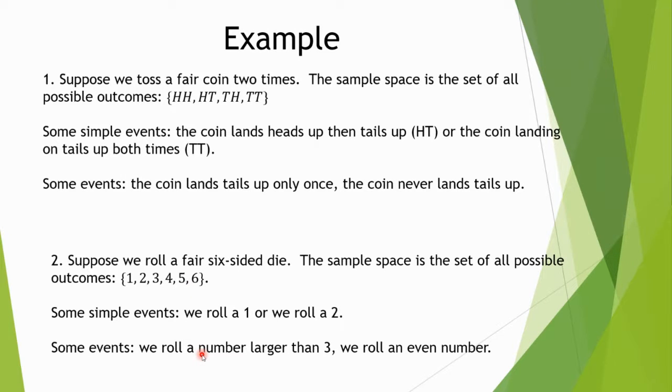Rolling a number larger than 3 is an event, and that's not simple, because that can be done by rolling a 4, a 5, or a 6. You can break that down into, I hate to say smaller outcomes, but I guess I'll say that. Hopefully it makes sense what I'm trying to say. Okay. So those are some examples. Hopefully you're starting to get the idea. I know probability is not easy. I understand that. So bear with me on this.